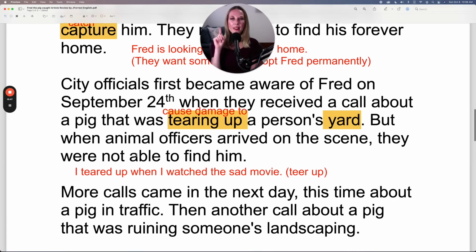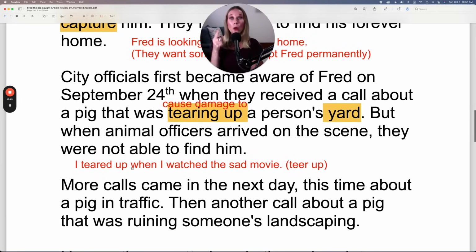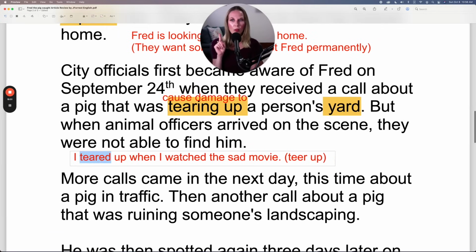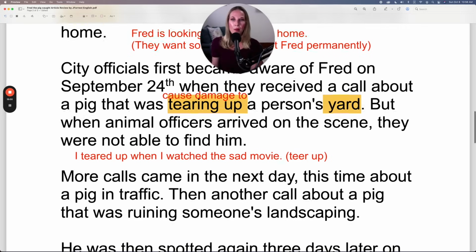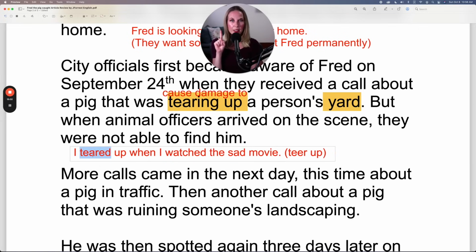Now look at this sentence and notice my pronunciation. First, notice it's the exact same spelling as we just saw here for tear up a person's yard or tear up a piece of paper. But listen to the pronunciation. I teared up. Ear. So I wrote it out phonetically for you. Ear. So that long E sound.